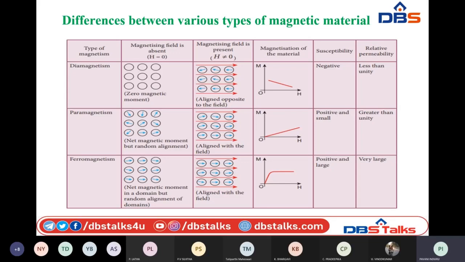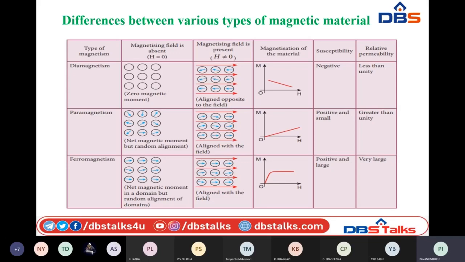And coming to the paramagnetic materials, these have permanent magnetic moment present in them because of the dipoles present in the paramagnetic materials. But if you look at the direction before the application of external magnetic field, all these dipoles are arranged in random fashion as they wish. There is no particular order. But whenever they are kept inside the magnetic field, all these dipoles try to arrange in regular fashion. That means in parallel with the applied external magnetic field. And hence they possess weak magnetic properties.